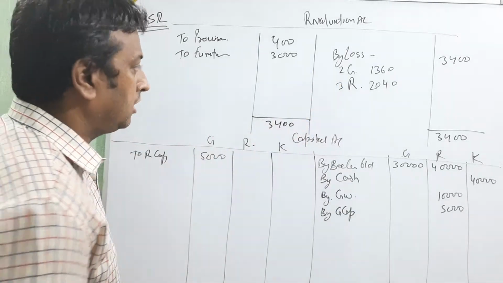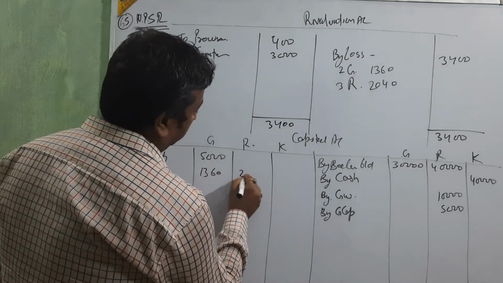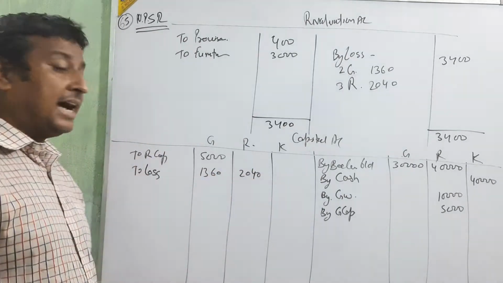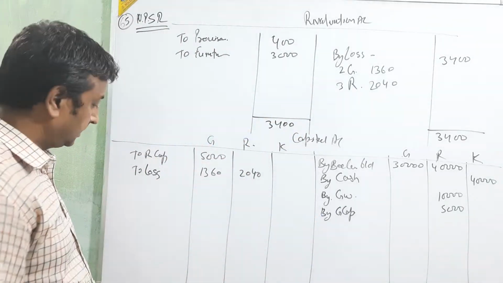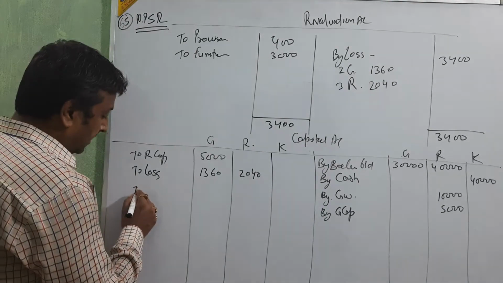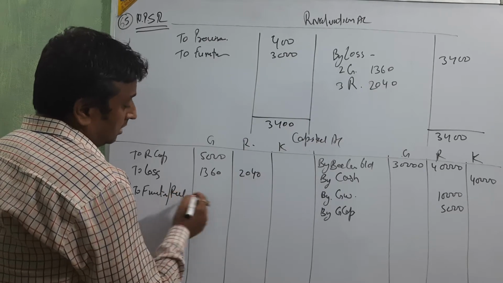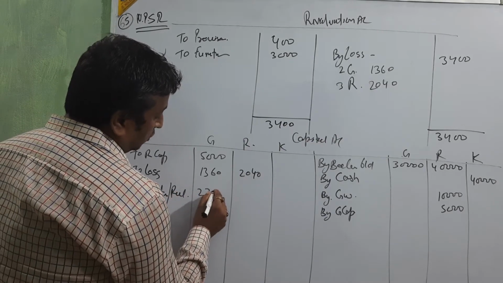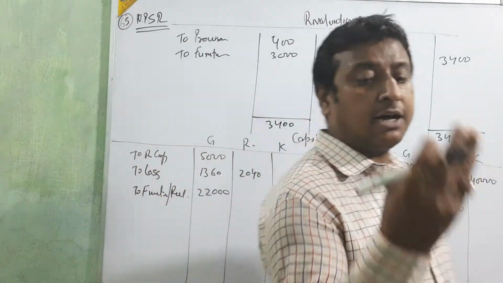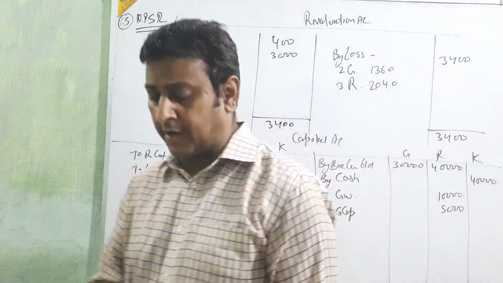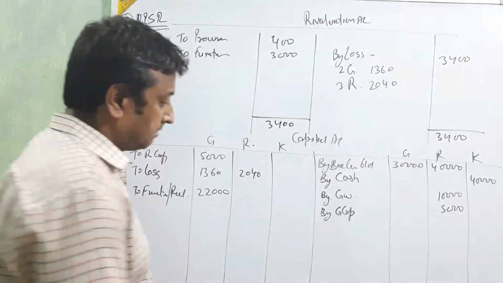Okay, next loss. Here we are going to show the loss: 1,360 and 2,040. And one person is taking the furniture. Name is Gautam. Gautam is taking the furniture. Furniture account or revaluation account, both. Taking at 22,000 rupees. Any goodwill, reserve, P&L, workmen compensation fund, investment fluctuation fund given in the balance sheet? General reserve is given. Put this side.